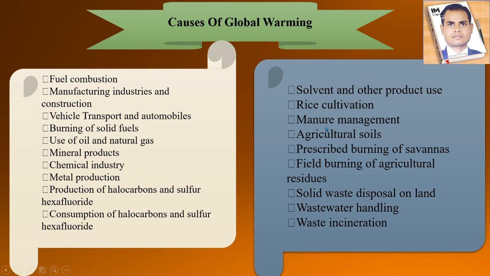Okay, after some days from those processes, there is a release of some gases, so it causes global warming. Agricultural soils, right? And next is the prescribed burning of the savannas. Next is field burning of the agricultural residues, right? Next is the solid waste disposal on the land. This is very harmful to human beings and all ecosystems, right?